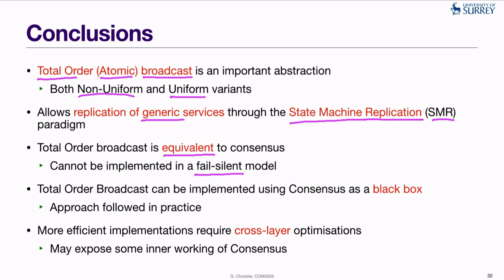We have seen that total order broadcast can be implemented using consensus as a black box. So we developed an algorithm for that and proved that it is correct. And this is the approach that is most often followed in practice, even though practical implementations are more efficient than the one that we considered, but that requires more complex algorithms which employ cross-layer optimizations. So the algorithm implementing total order broadcast needs to know some information about how the underlying consensus is implemented.